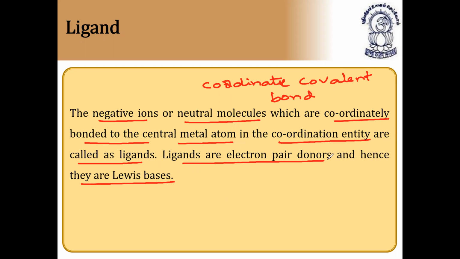Ligands are electron pair donors and hence they are called Lewis bases. So we have either negative ions or neutral molecules as ligands. Very, very important. Please note it down.